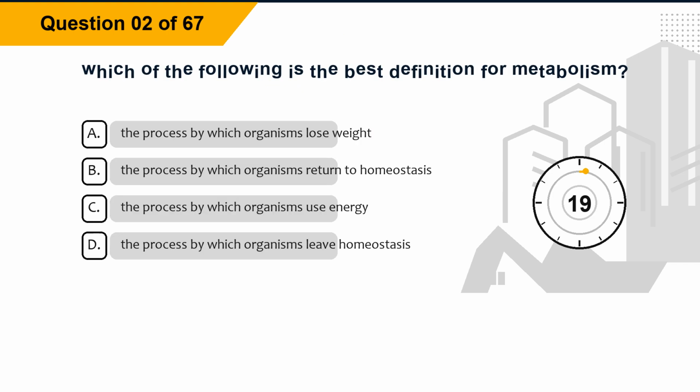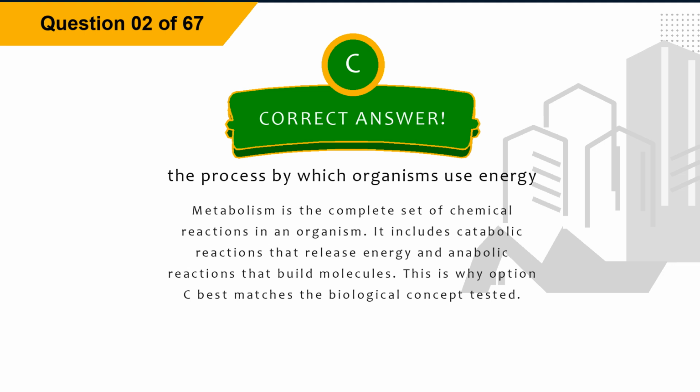Question 2. Which of the following is the best definition for metabolism? Option A, the process by which organisms lose weight. Option B, the process by which organisms return to homeostasis. Option C, the process by which organisms use energy. Option D, the process by which organisms leave homeostasis. The correct answer is option C, the process by which organisms use energy.